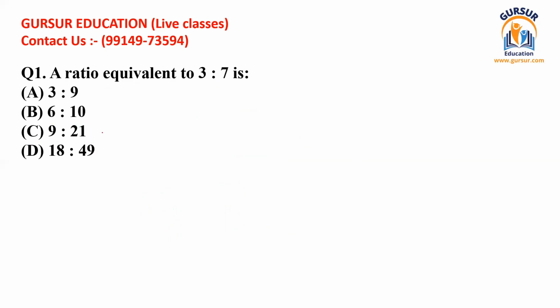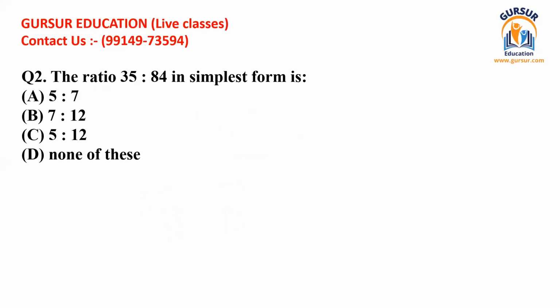So this was the first one. I'm going for the second one. The question is saying, the ratio of 35 to 84 in its simplest form is what? I have already explained the things regarding these. Whenever the question asks for the simplest form, what you have to do is reduce both